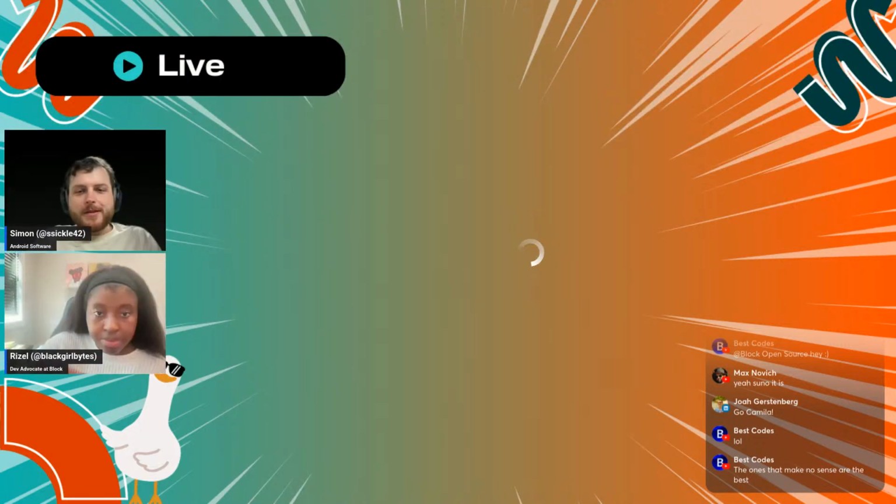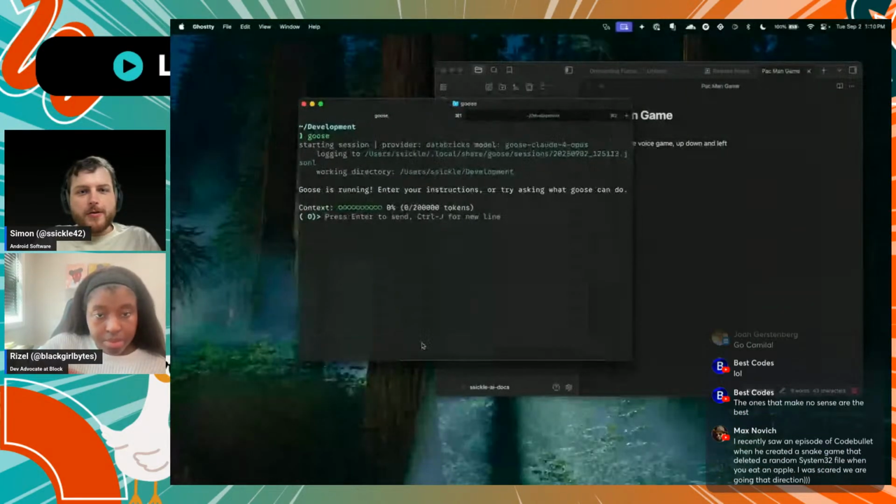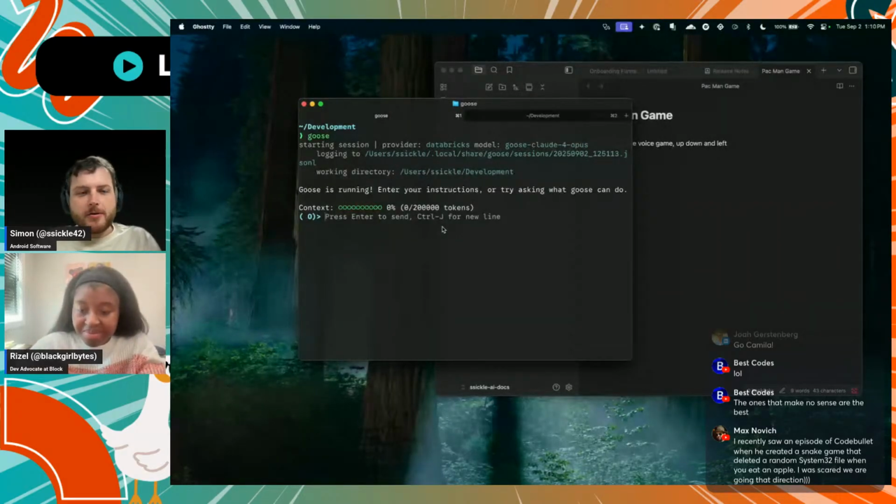All right. So I'm going to be using Goose in the command line today. And I'm going to be starting off with Opus, just because I think it's the best at planning.